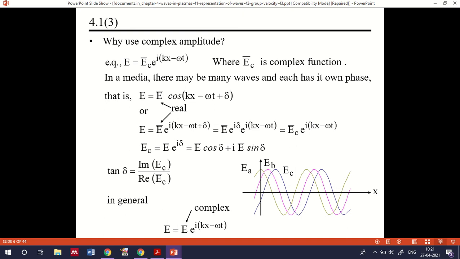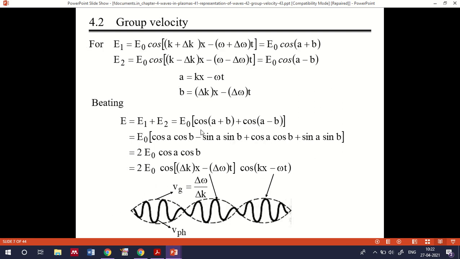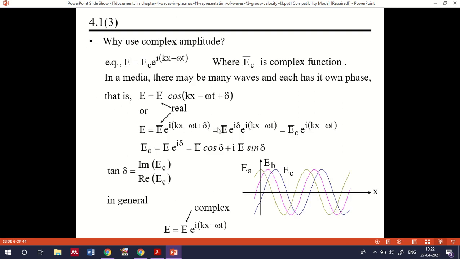We can represent the cos term in terms of an exponential: E bar e raised to i(kx minus omega t plus delta), which is equal to E bar e raised to i delta times e raised to i(kx minus omega t). We can write this equation in this form.